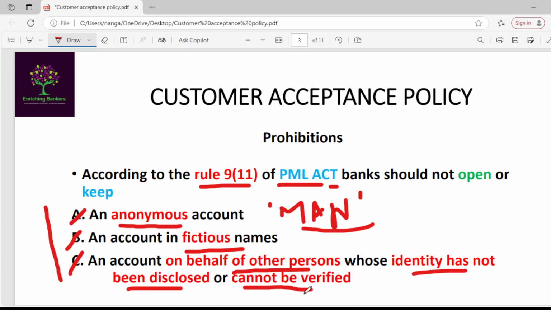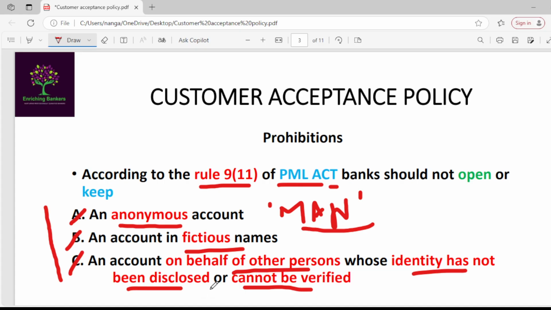For that, they have given legal and regulatory documents pertaining to the company. But they have not given identity documents related to the beneficial owners of that company. So the identity of beneficial owners of that company has not been disclosed. In that case, no account should be opened.